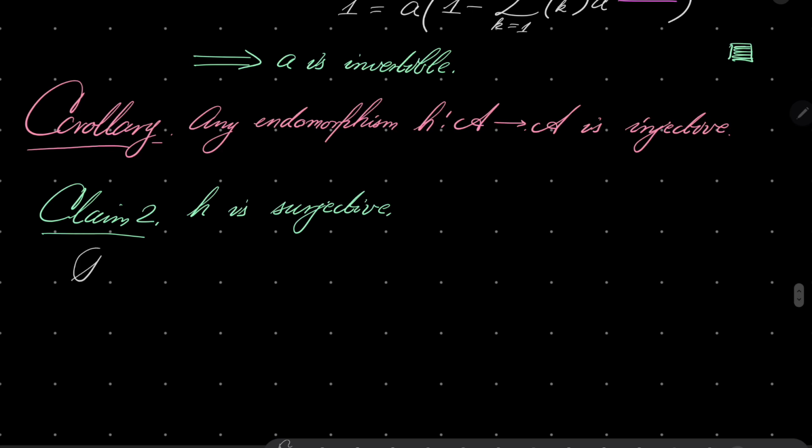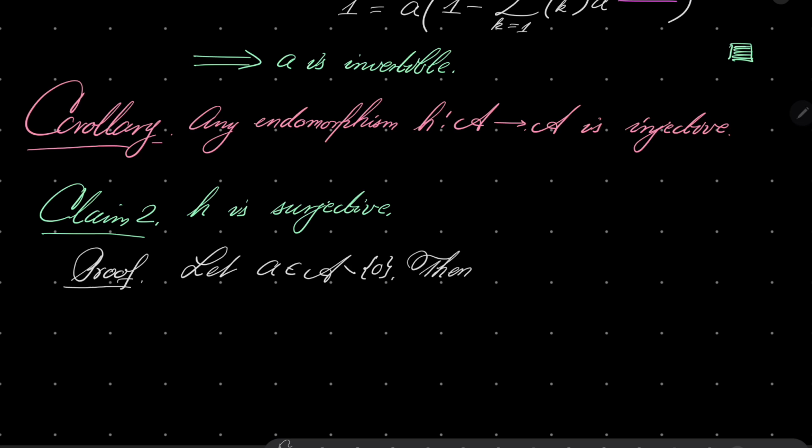Well, proof. Let a be any element of our ring, any element whatsoever, non-zero, because we know that 0 is mapped to 0. Let's concentrate on a, which is not 0. Then notice that a to the power of (m plus 1)^n equals, again, a, for some positive integers m and n.